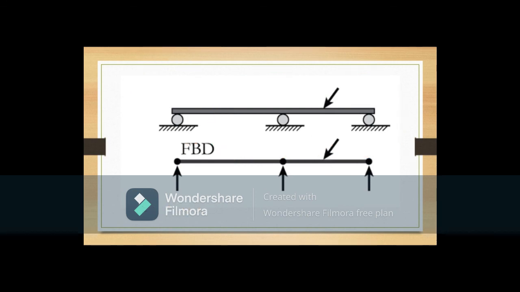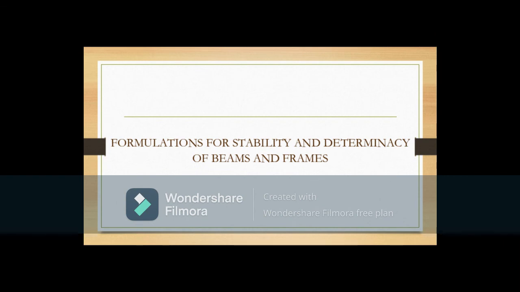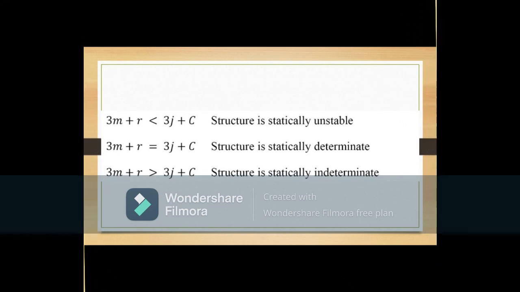Matapos natin i-define ang static determinacy or internally unstable structures, let us now proceed to the formulations for stability and determinacy of beams and frames. So, makikita natin sa figure ang conditions ng determinacy, indeterminacy at instability ng beams at frames, where yung R is yung number of support reactions, ang C naman ay ang equations of condition o ang dalawang equations sa internal roller at isa sa internal pin, ang M naman ay number of members, at ang J ay ang joints.